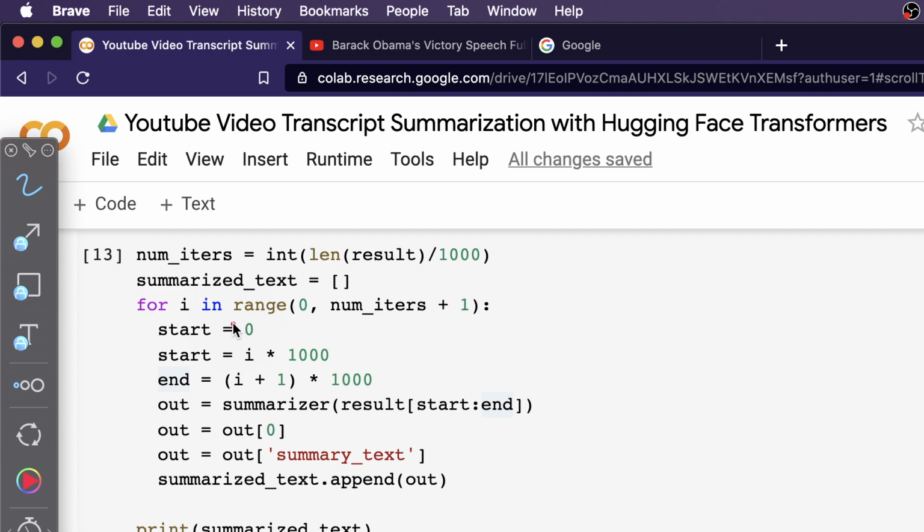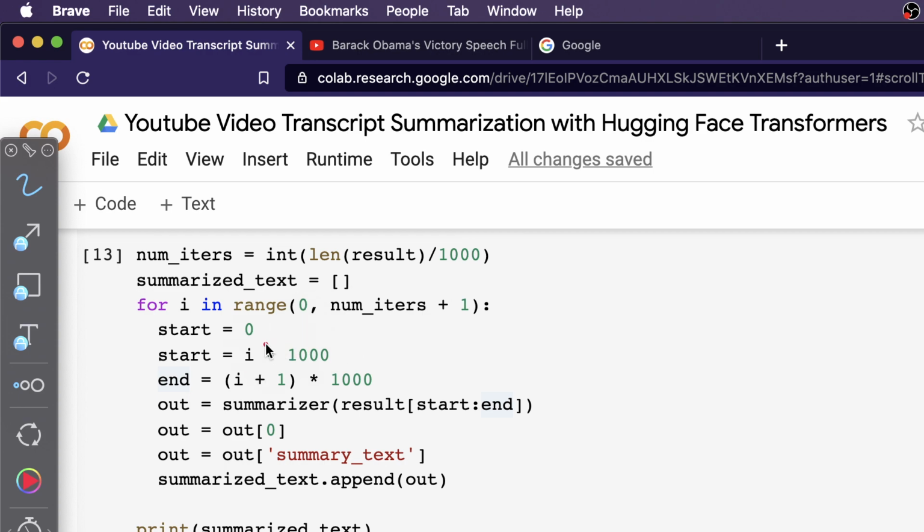Now I'm going to iterate through the number that I calculated for the total that I have got. So let's say I've got 12,000 lines so far, and my batch size is 1000. I would do this 12 times so that I cover all 12,000. Every time I'm going to summarize a 1000-line chunk, and I would repeat this 12 times so that my process completes for all the text that I've got.